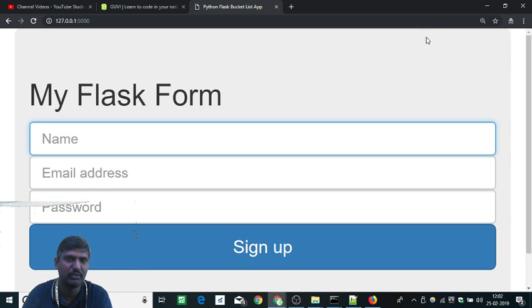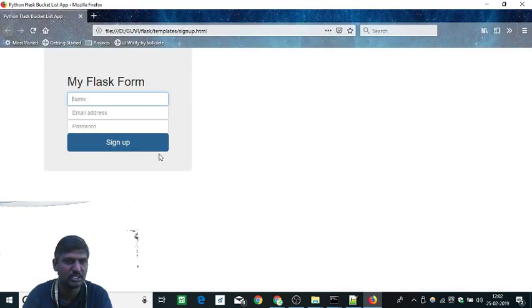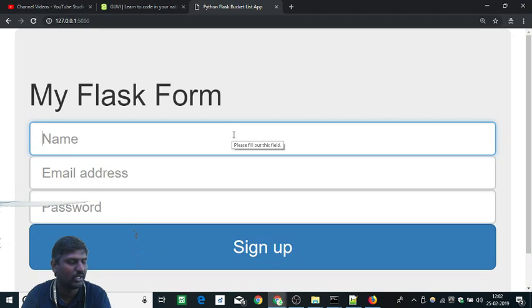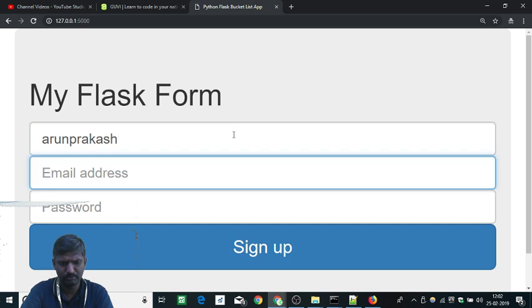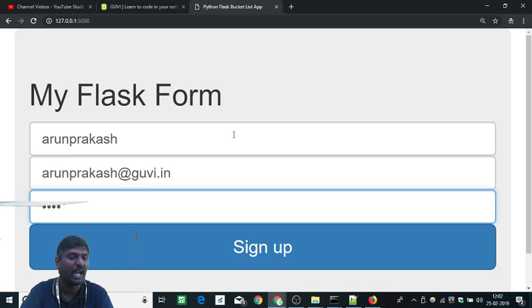If you see in the previous page, for example this page, this is proper. There is one small difference, but it's okay. This is clear because we want to see it on a bigger page. I am using my name, Arun Prakash, at guvi.in, and I am using a password called test. Ideally the password should not be known to you. So if I sign up, what happens?